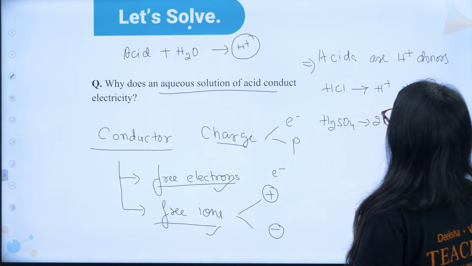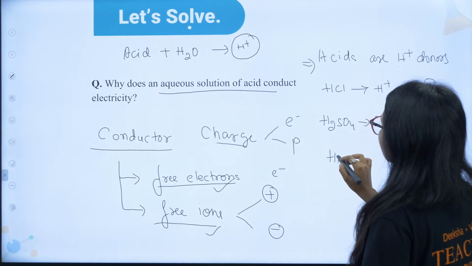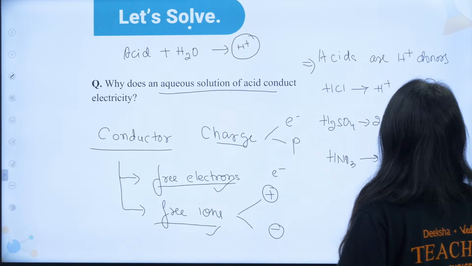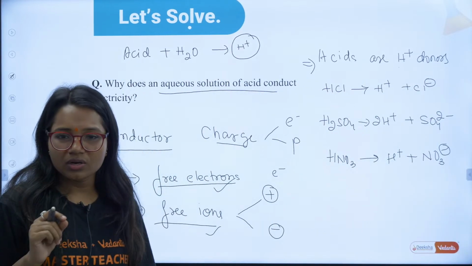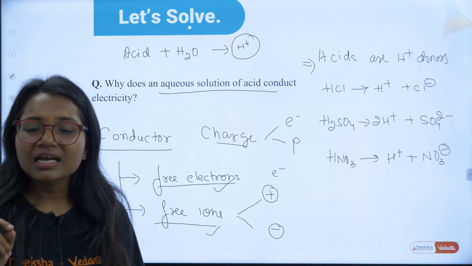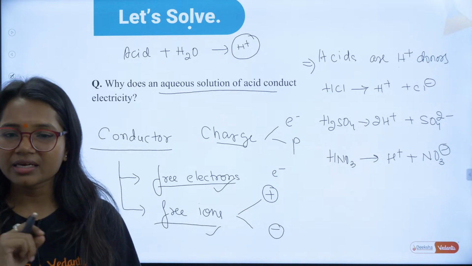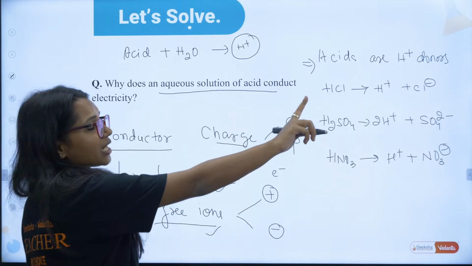It will produce 2H+ and SO4 2-. HNO3 is going to produce H+ and NO3-. Correct? So acids are H+ donors. Anions and cations are released when acid is dissociated. Absolutely correct, Ruchir. So acids are H+ donors.